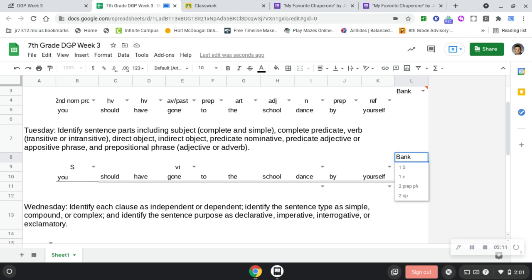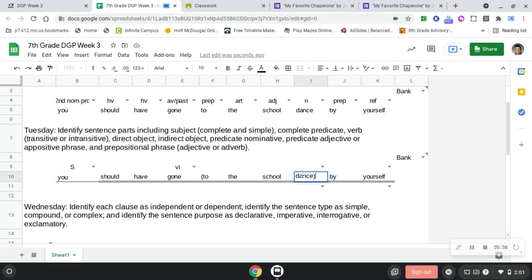Kylie? To the school dance. So you're saying a parenthesis would start here before "to," and then end at "dance." Yeah. Is there a preposition up here? Does it point to an object? Yep, you're right. So, to the school dance.